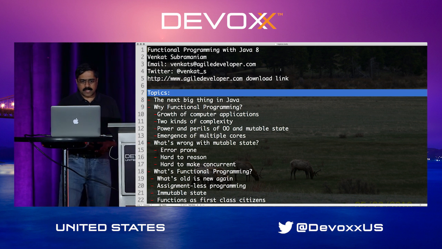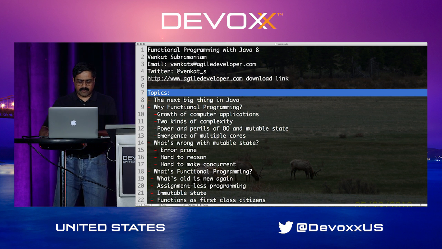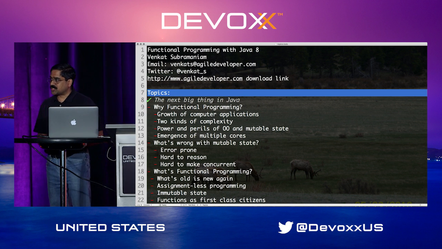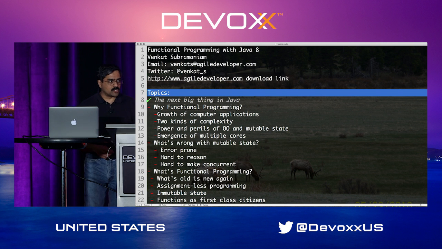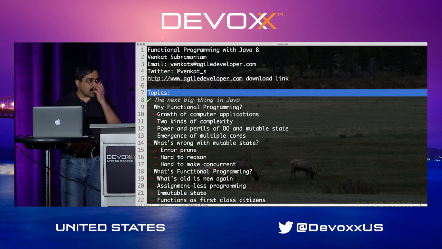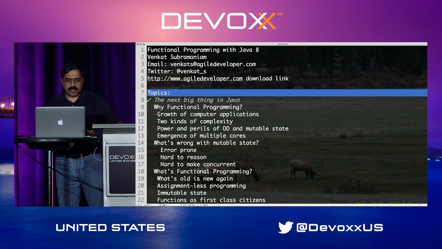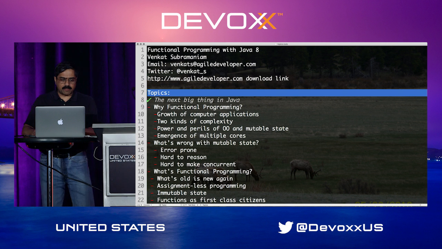So let's get started. One of the really good things about Java is that Java has evolved into supporting the functional style of programming. For a good 20 plus years, Java supported the imperative style of programming along with the object-oriented style of programming, but now we can actually do the functional style of programming also. But why should we really care about this?